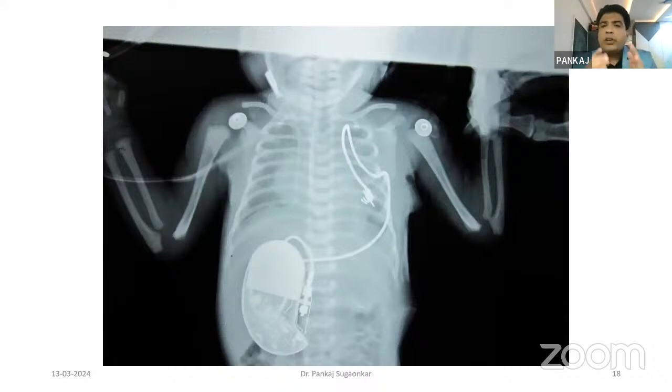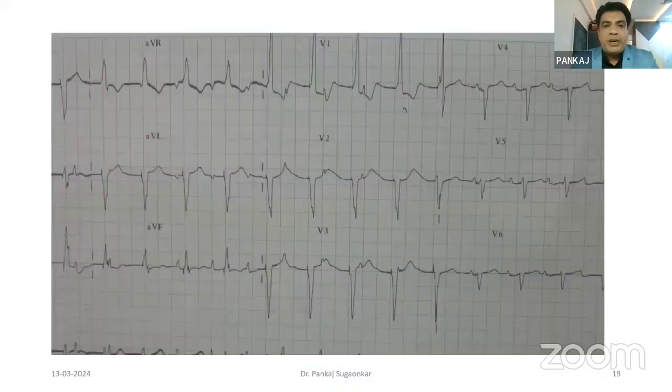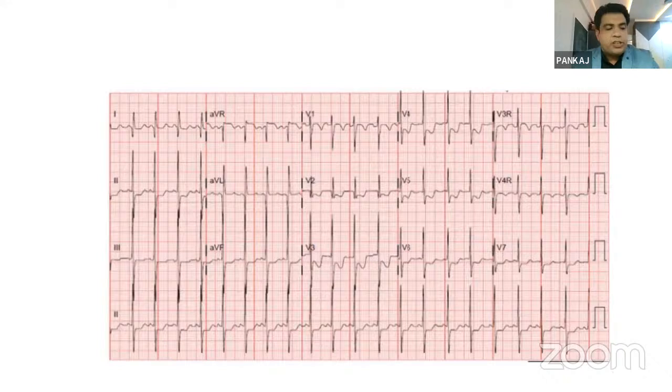Another important factor is whether the baby has any other heart anomalies present or not. If no heart anomalies are present, we can wait until the rate is less than 70. But when the heart block is present with some other abnormality, like a CTGA, we have to do a pacemaker insertion whenever the heart rate falls below 55 per minute. So this is a picture after putting the pacemaker in the baby. This is not a regular ECG that you see in regular practice. It is an ECG taken after the pacemaker insertion.